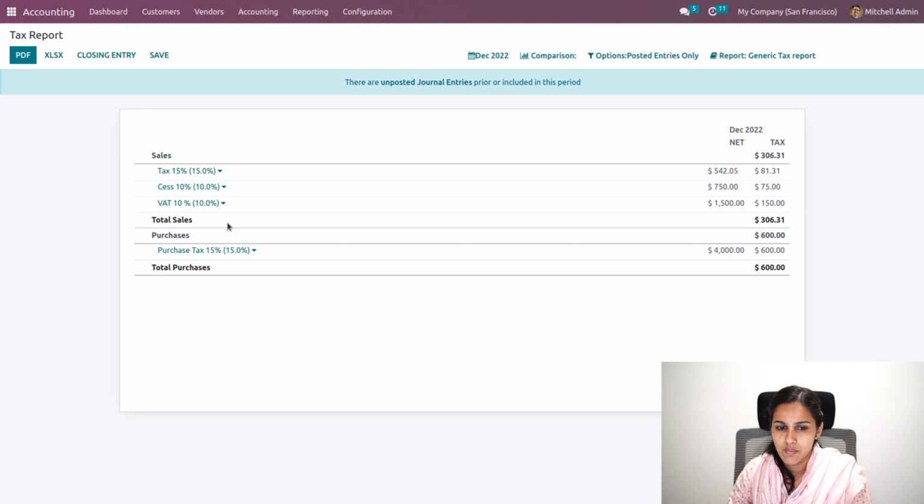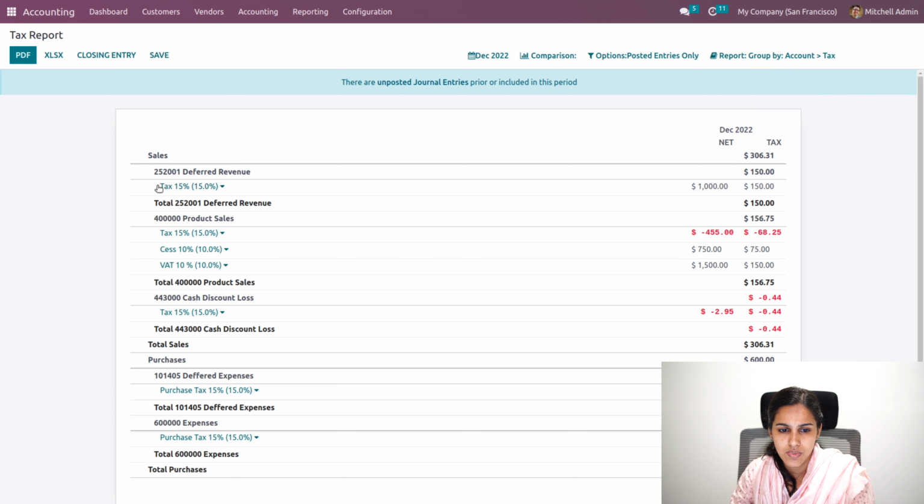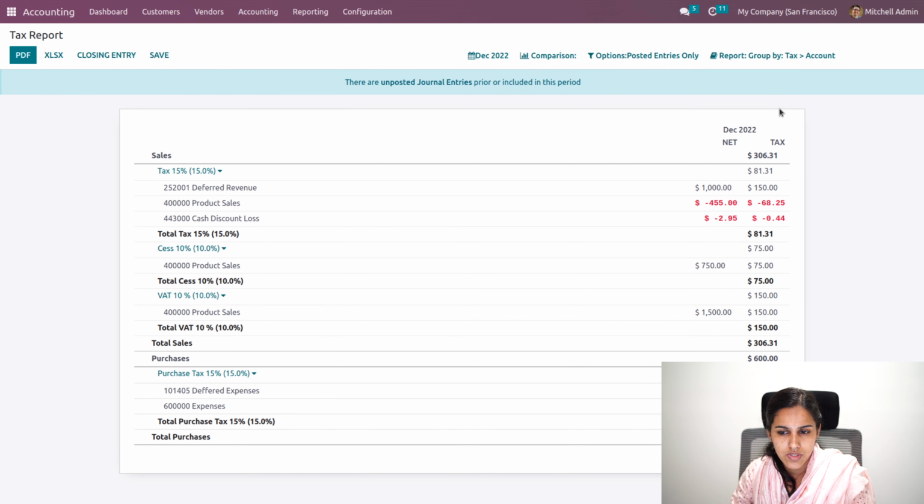So each tax will be seen with the amount, and its tax amount can be seen over here. Then we'll also be able to see the group by option by tax and account. So it is account, tax. First the account is shown, then the tax is shown. Then when it comes to grouping by tax, under this tax, these accounts are affected, and for this it says the product sale. So that grouping is available.